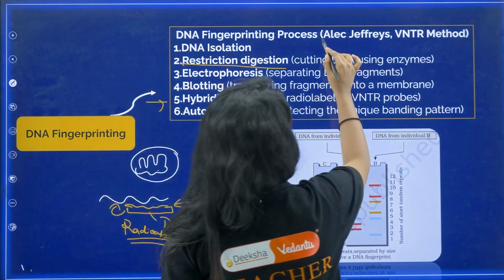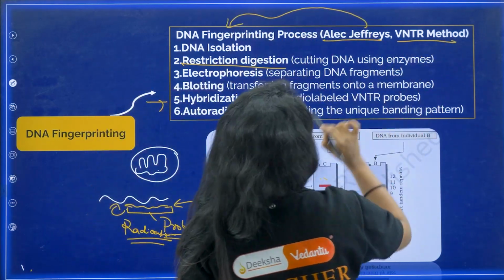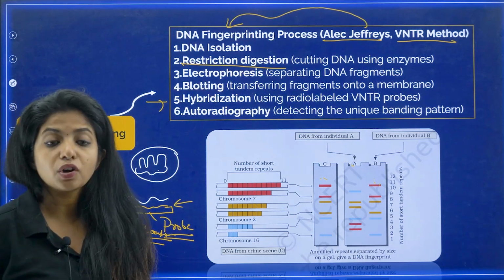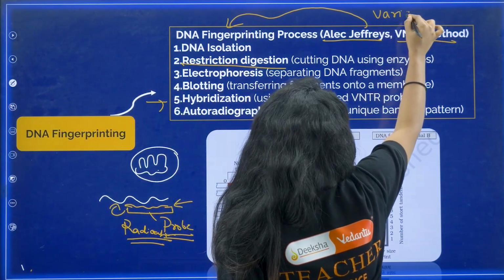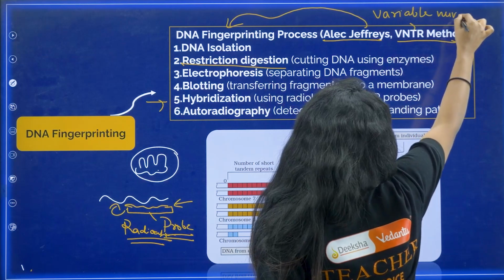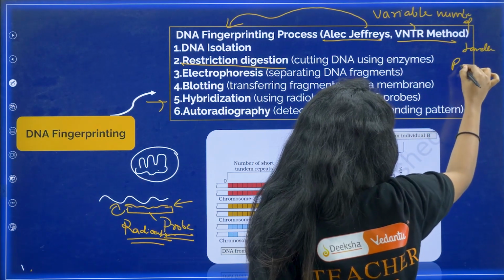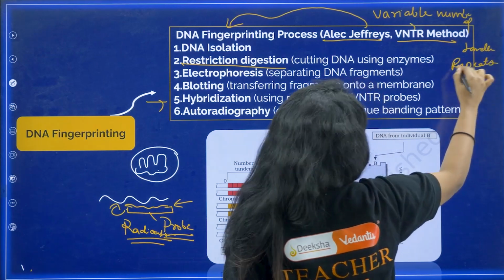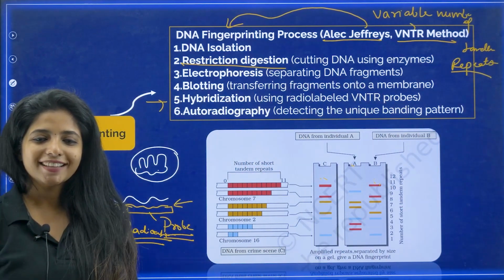So this is Alec Jeffreys, who found out the DNA fingerprinting method, and he used the VNTR method, that is, variable number of tandem repeats were analyzed.